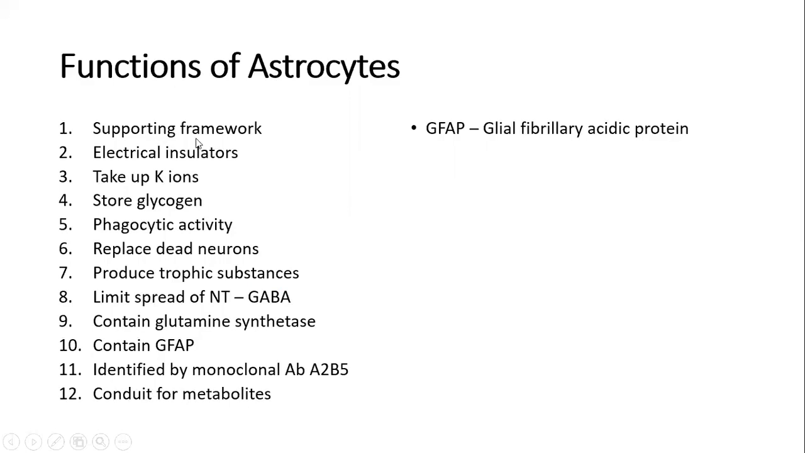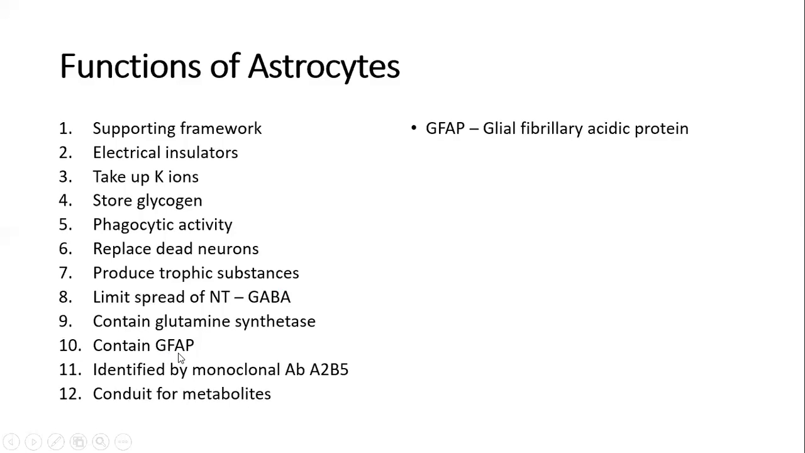They provide a supporting framework. They are electrical insulators, take up potassium ions, and store glycogen. They show phagocytic activity by replacing the dead neurons, produce trophic substances, and also help limit the spread of neurotransmitters, especially GABA. They contain an enzyme called glutamine synthetase.